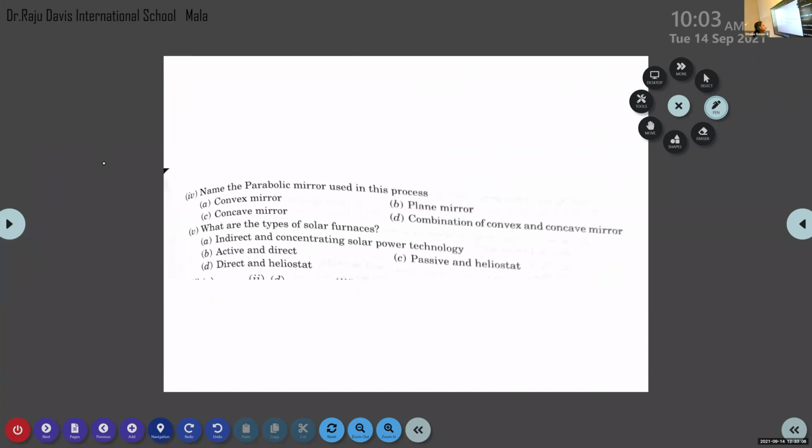What are the types of solar furnaces? Direct and heliostat types of solar furnaces are there.